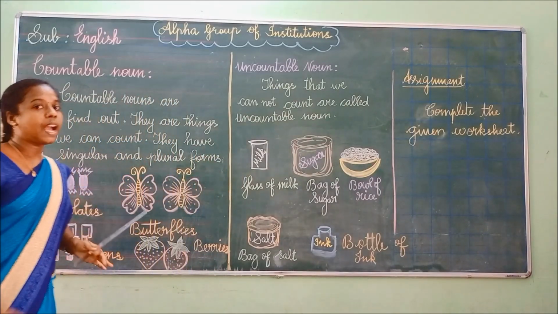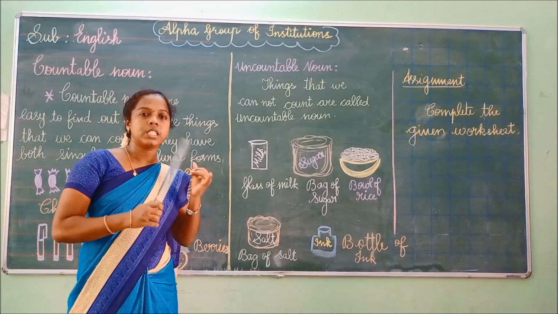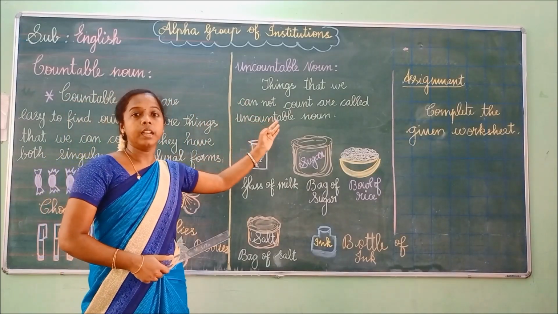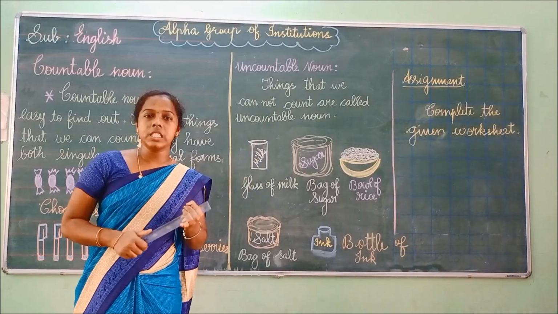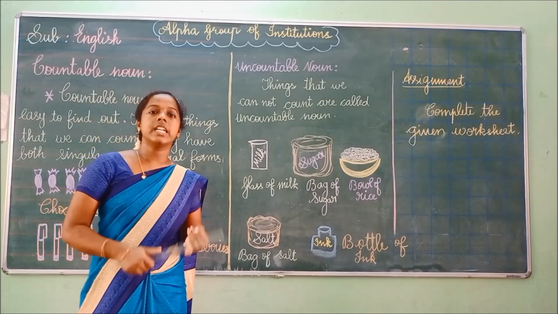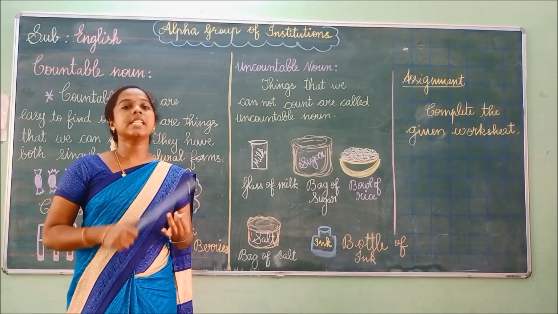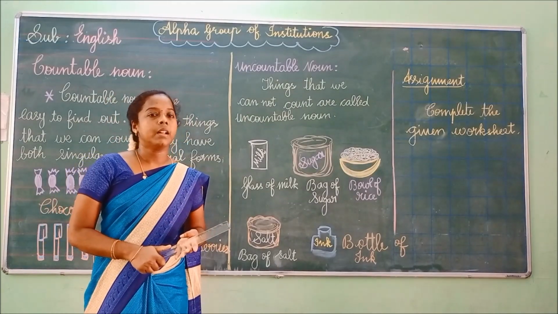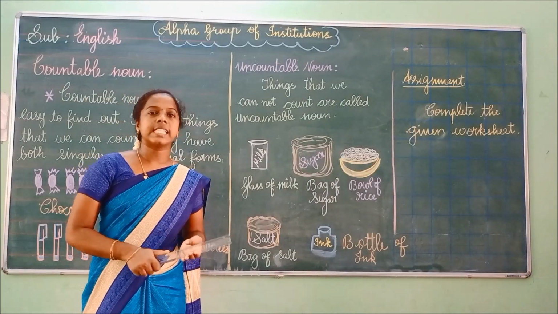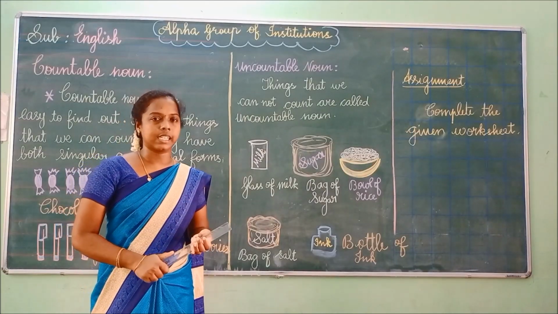So in this class we have learned the 4 types of nouns: common noun, proper noun, countable noun, uncountable noun. Now tell me, children, what is a common noun? A common noun is a general name of a person, place, thing or an animal. We can't capitalize the common noun unless it comes at the beginning of the sentence.